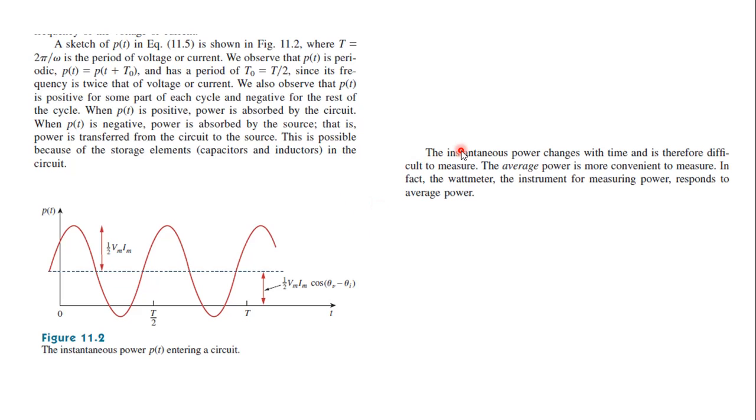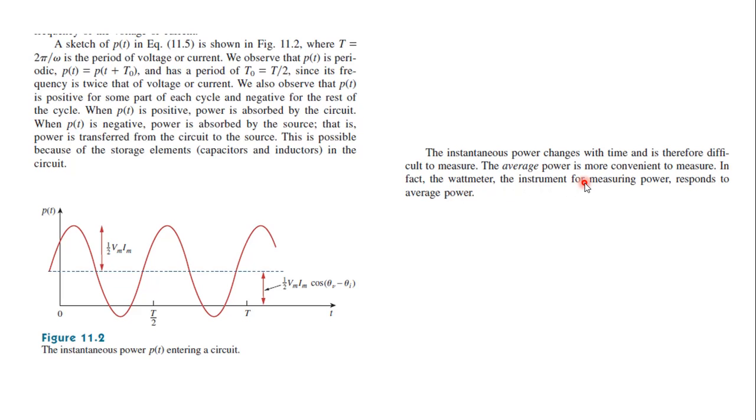In general, instantaneous power is the power at each and every instant of time. So instantaneous power changes with time. At each instant of time you have different values of instantaneous power. So it is very difficult to measure the instantaneous power. That's why we move on to the concept of average power, which is the most convenient to measure.